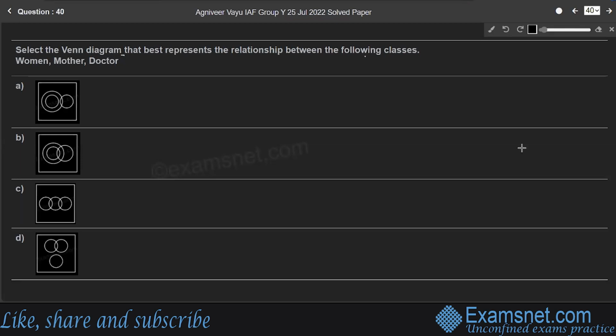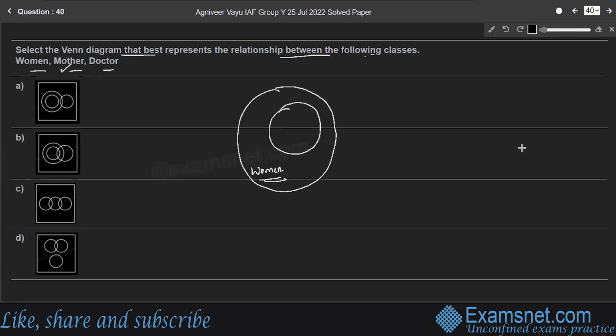Question 40. Select the Venn diagram that best represents the relationship between the following classes: women, mother, and doctor. Here, consider the set of women first. Some women are doctors, so we consider the doctor set separately. Now we consider the set of mothers. Some women are mothers, not all women are mothers. Therefore, some portion of women represents the set of mothers, which means some women are mothers.